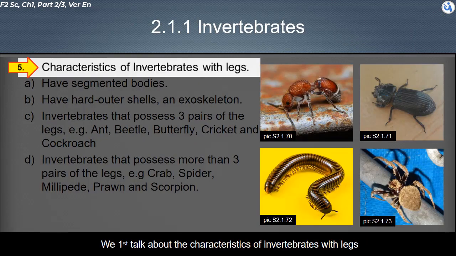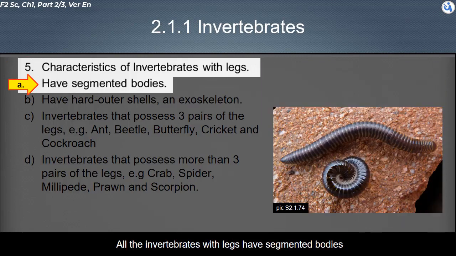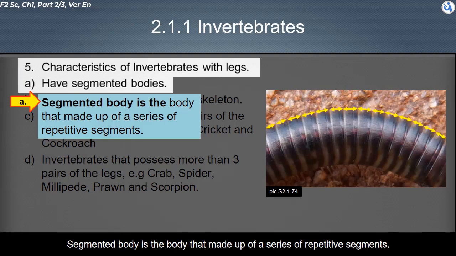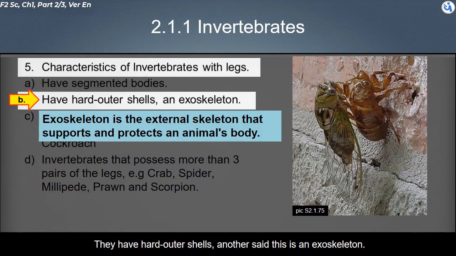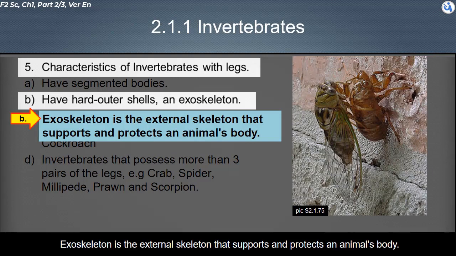We first talk about the characteristics of invertebrates with legs. All the invertebrates with legs have segmented bodies. A segmented body is a body that is made up of a series of repetitive segments. They have a hard outer shell. Another name for this is an exoskeleton. An exoskeleton is the external skeleton that supports and protects an animal's body.